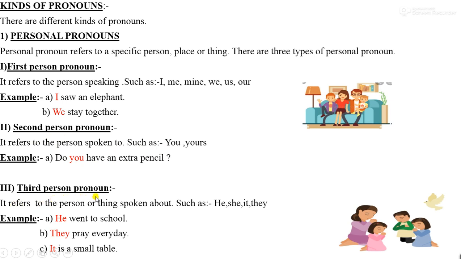Third person pronoun. It refers to the person or thing spoken about, such as he, she, it, they. Examples. He went to school. Number B. They pray every day. Number C. It is a small table. So children, here in this slide you can see the highlighted words like I, we, you, he, they, it. They are known as pronouns.